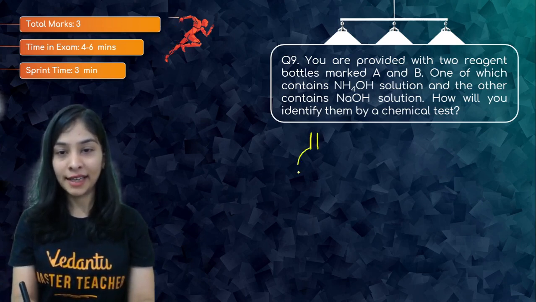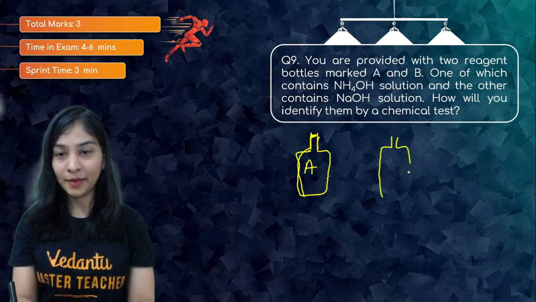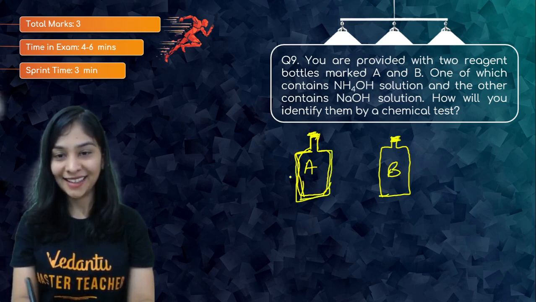Ma'am's handwriting is like next level. See the bottle that I drew. So this is A, and yep, this is my B bottle. Not bad, by the way. What do you say? Special drawing skill.